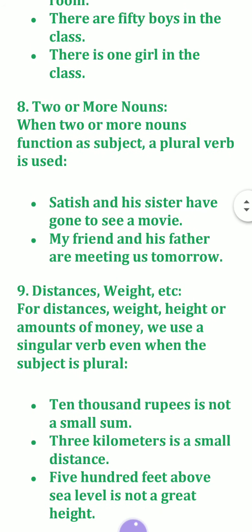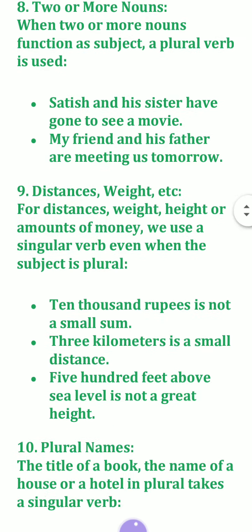Two or more nouns. When two or more nouns function as subject, a plural verb is used. When two nouns are added with and, the verb will be plural. Like Ram and Syam are playing, Sita and Gita are dancing. Same examples I have written here. Satish and his sister have gone to see a movie. My friend and his father are meeting. My friend and his father, plural subject, are plural verb. Satish and his sister, plural subject, have plural verb.